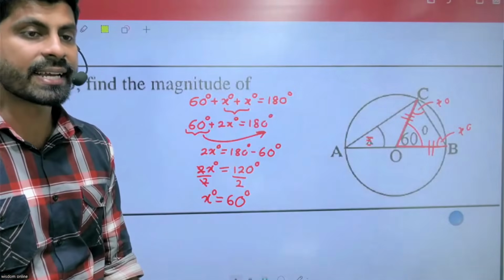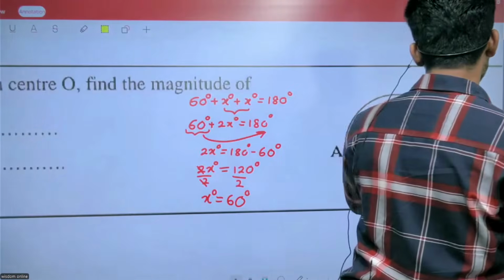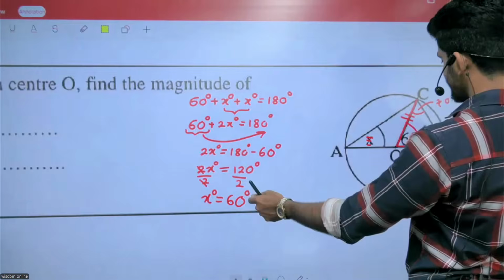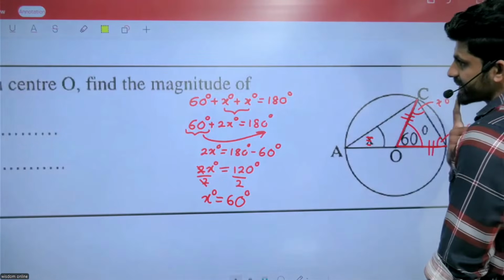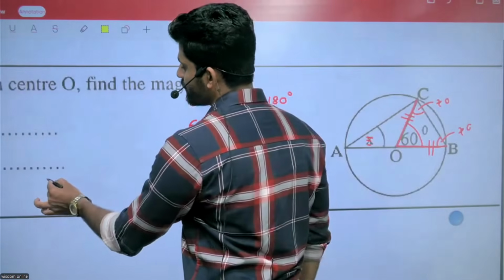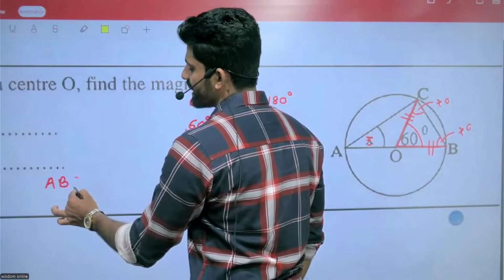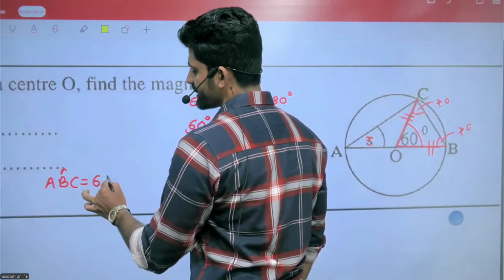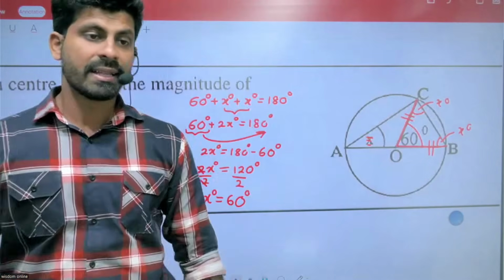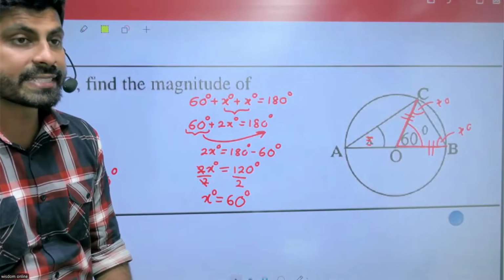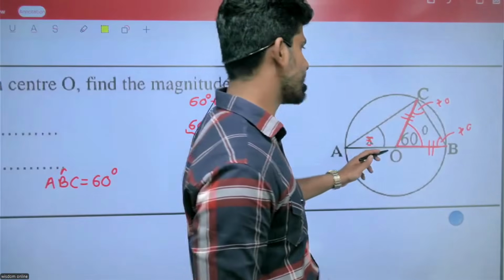What is the next angle? ABC. ABC also 60. ABC means 60, right? So the value of ABC equals to 60. Then we can find the next angle, CAB.